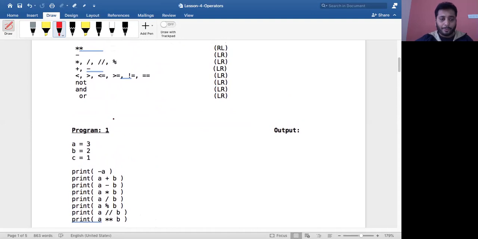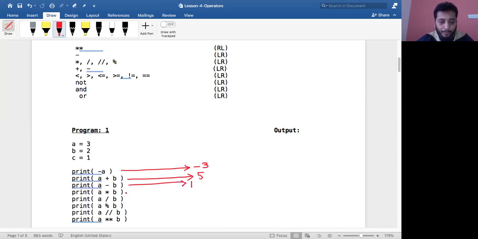Okay, so we have the value of A as 3, B as 2, and C as 1. Let me start solving this. What will happen if I say print of minus A? I'm basically negating, applying a minus to this A, so the result would be minus 3. Now when I say A plus B, adding two numbers, 3 plus 2 will be 5. Then we have A minus B. What is A minus B? 3 minus 2, so this will result in 1.